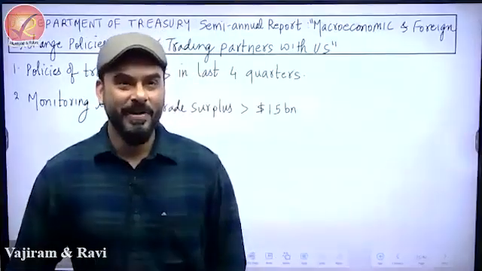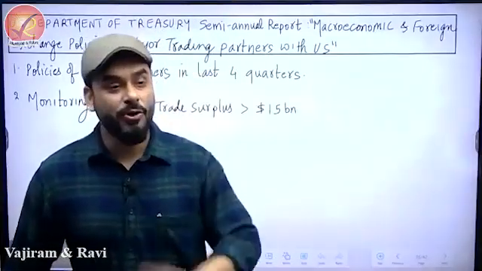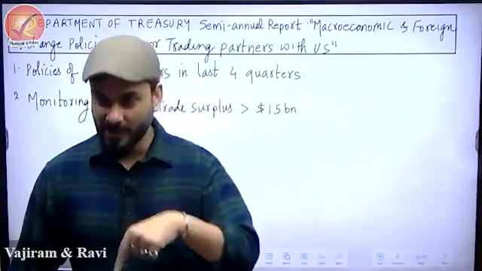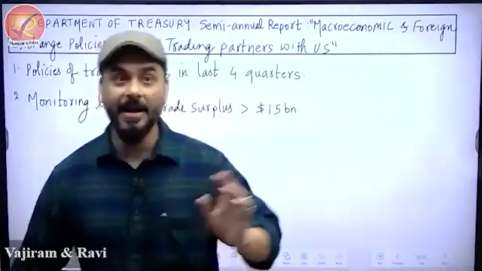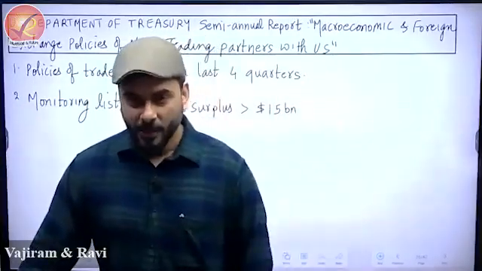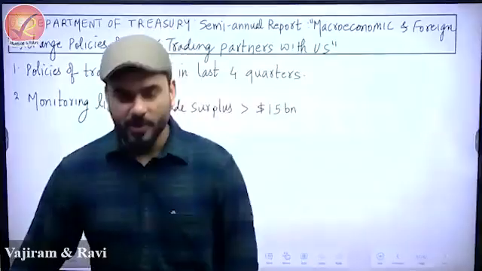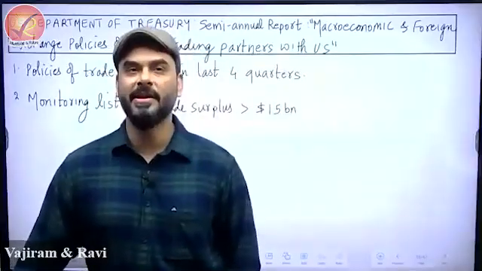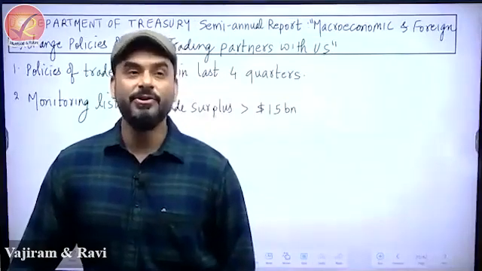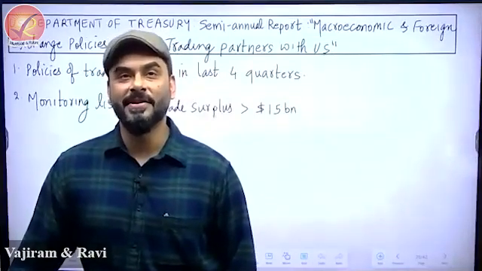Number two, you will see that USA would randomly start to sign some trade deal with some countries. This time the deal was signed with India, not a trade deal but a defense deal. A trade deal would mean so many other goods and services also, but it was only defense equipment. Why was USA in so much of a hurry? Because job losses happened there. GDP is down, inflation is there. They're hiding all these things. So that's the reason they're doing this, because they also have to show that job creation is happening.